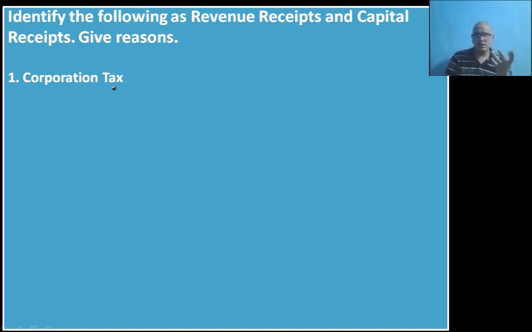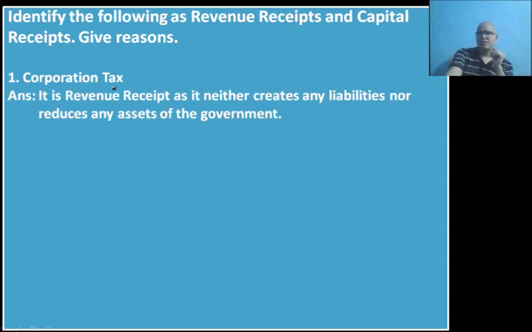Okay, so obviously we have seen in components of budget that tax revenue is part of revenue receipt. So obviously this is revenue receipt, and revenue receipt neither creates any liabilities nor reduces any asset of the government. It is not going to create any liability. Clear, remember that. Create liability, asset reduction. It is not going to either reduce asset or create liability. So obviously it is a part of revenue receipt.